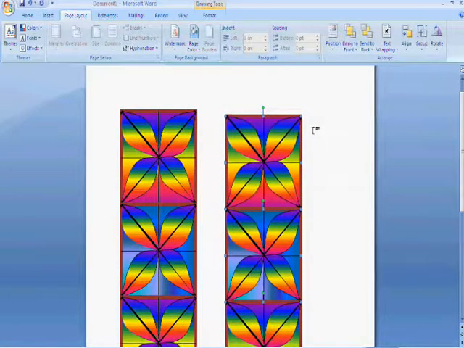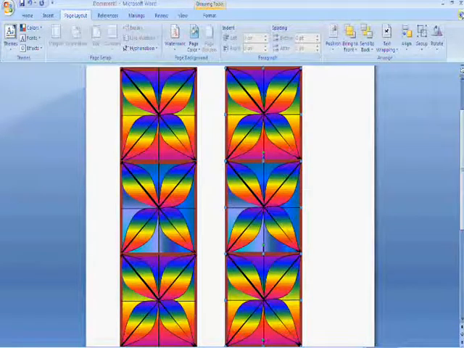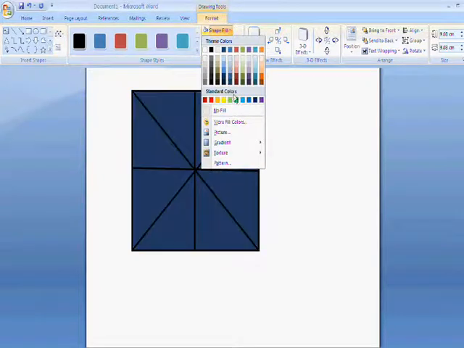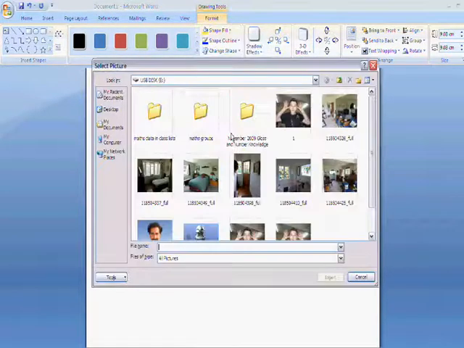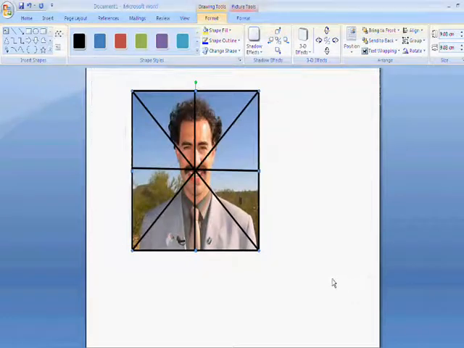My bookmark's now finished and ready to be printed. When you get to this stage, put up your hand and I'll come and print it for you. If you don't want your bookmark to look like everybody else's, and to make sure it doesn't get lost when it's on the shelves, you can always click on your shape, go to Shape Fill, and put a picture in. Go to My Documents and find a picture of yourself. Then no one's going to confuse your bookmark with theirs.